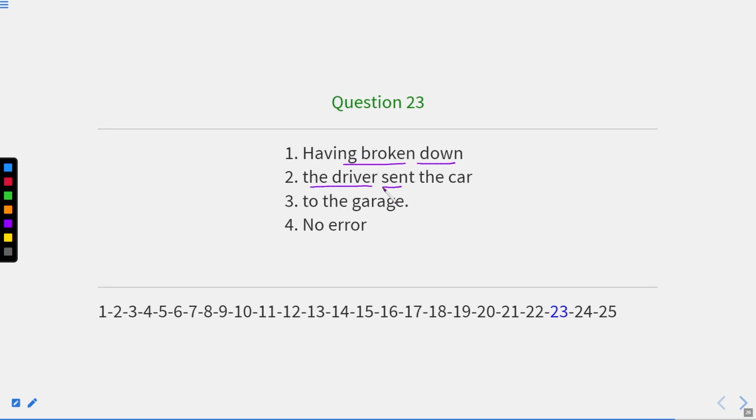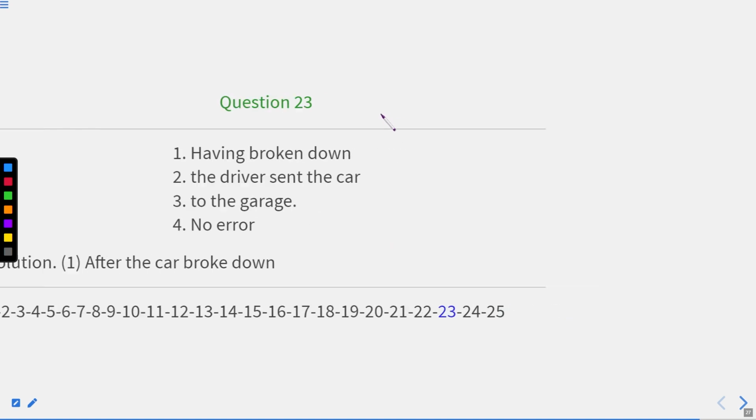Having broken down, the driver sent the car to the garage. So here the phrase "having broken down" is incorrect. The correct answer will be "after the car broke down." Okay, after the car broke down, it means its brakes failed, or it is not working properly. So here the correct answer will be first. Now let us move to the next one.